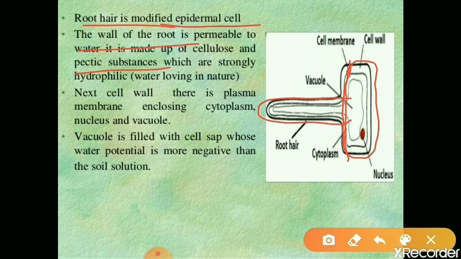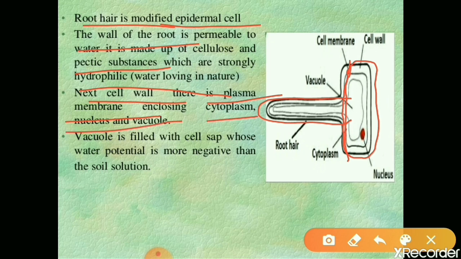Root hair consists of an outermost cell wall. It is fully permeable in nature. This wall is made up of cellulose and pectin, and they have a strong affinity with water. They are strongly hydrophilic in nature. Followed by the cell wall, there is a plasma membrane. Just inner to the cell wall, the next part is the plasma membrane or cell membrane. It encloses cytoplasm, nucleus and vacuole.